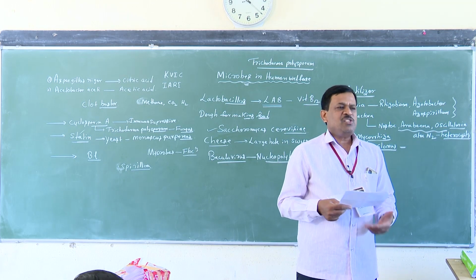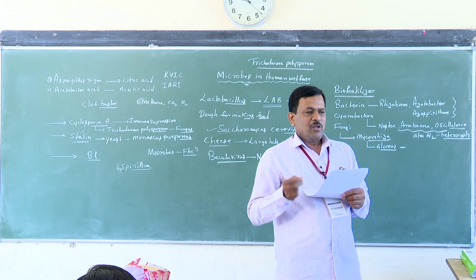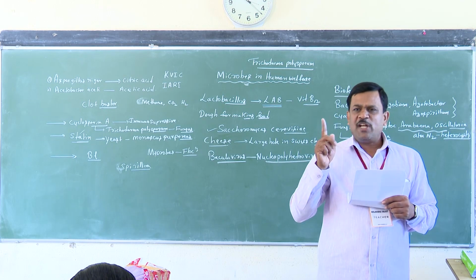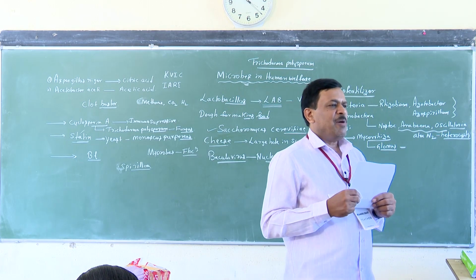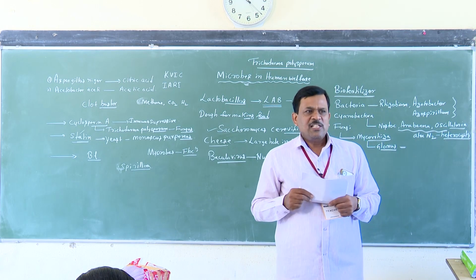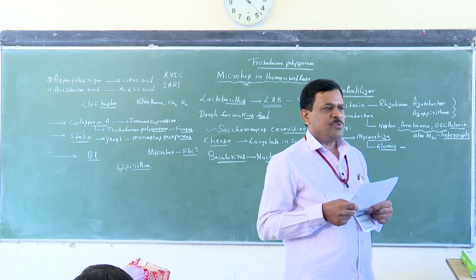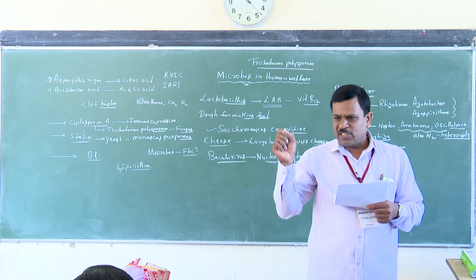Actually, cheese is one of the oldest food items. Certain types of microbes are also used. Depending upon the specificity, flavor and taste, different types of microbes are used in the production of cheese.